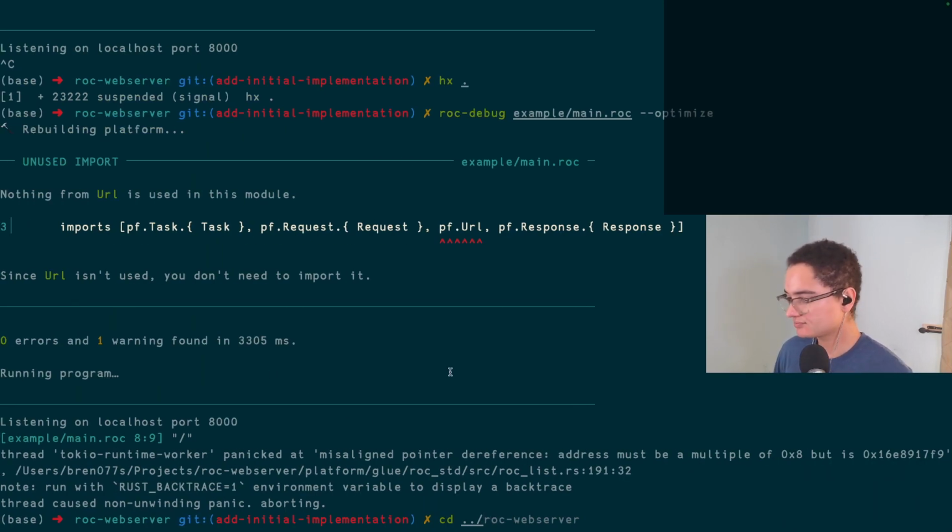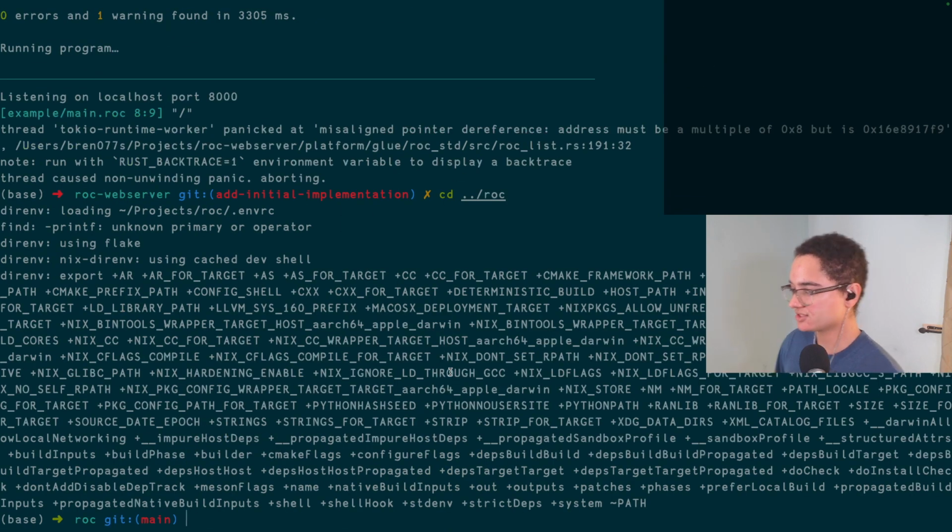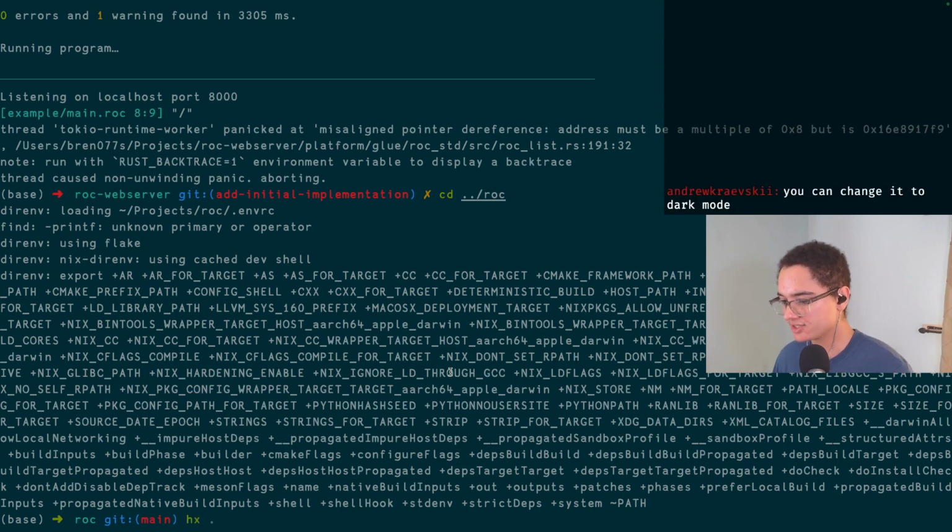Okay. And so with that, I'm just going to head over to the Roc directory and go straight into editing the glue and trying to fix it. I guess I should first actually point out more what the bug is, because that's important.